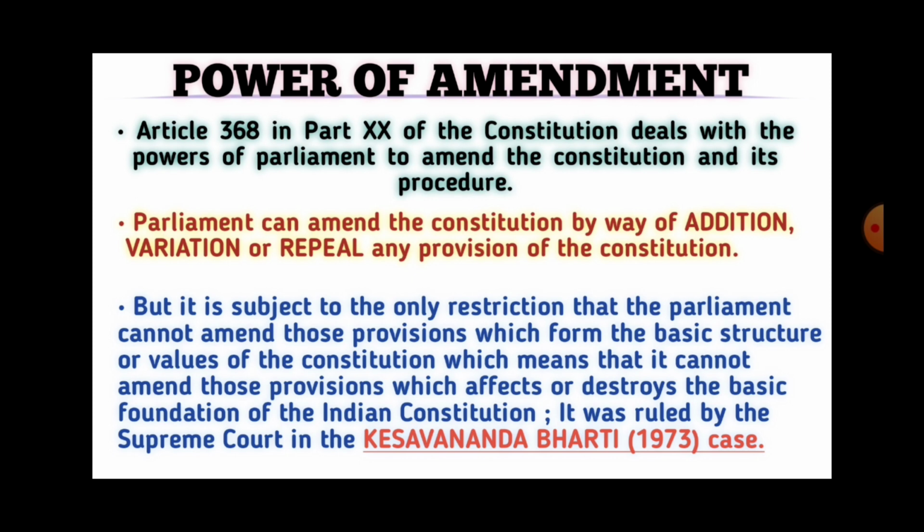The Constitution cannot be amended by the state legislatures. Parliament can amend the Constitution by way of addition, variation, or repeal of any provision of the Constitution. It means that Parliament has the authority to amend the Constitution by adding, removing, or changing any provision of the Constitution.